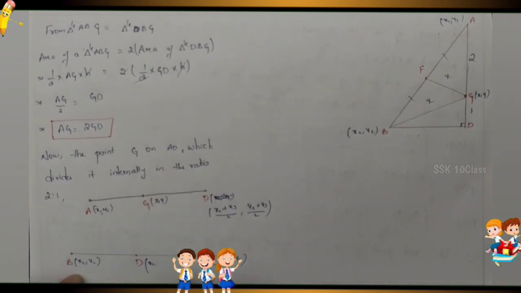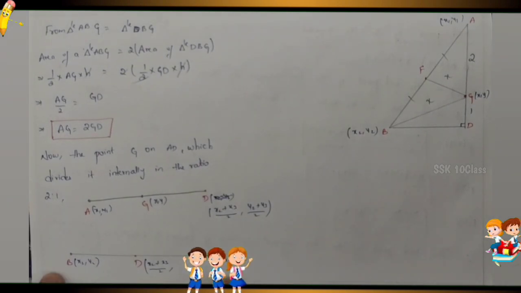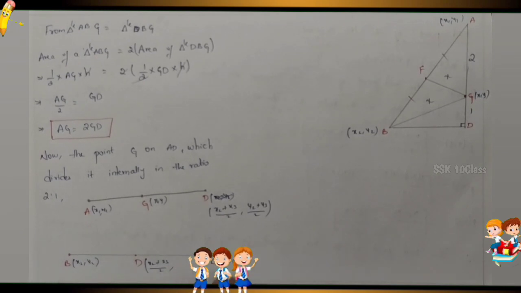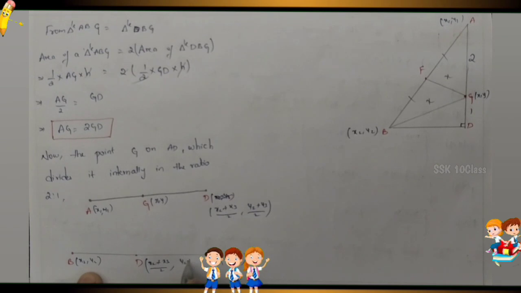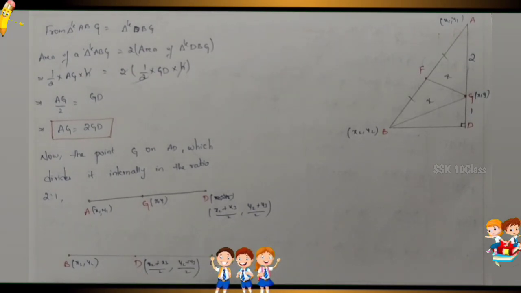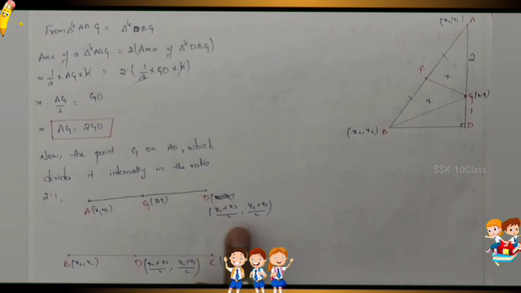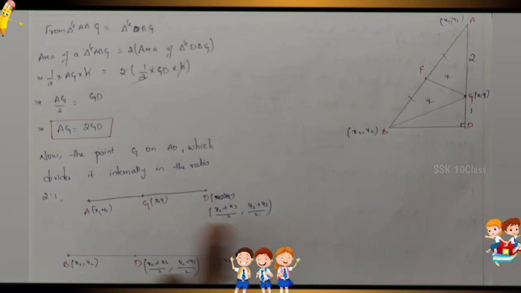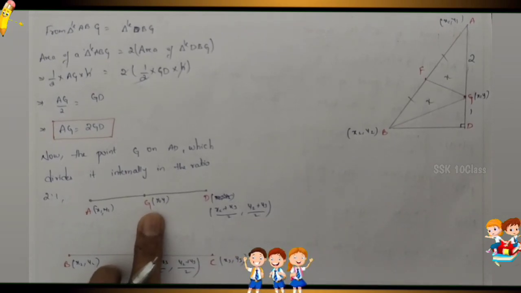So x2 plus x3 by 2. This is the midpoint formula. The midpoint of a line segment, that formula only. So D is the midpoint of BC. Same here also, y2 plus y3 by 2. So we get the midpoint of BC. So what is the D point here? x2 plus x3 by 2 comma y2 plus y3 by 2. Now we can find out the G of x comma y value.